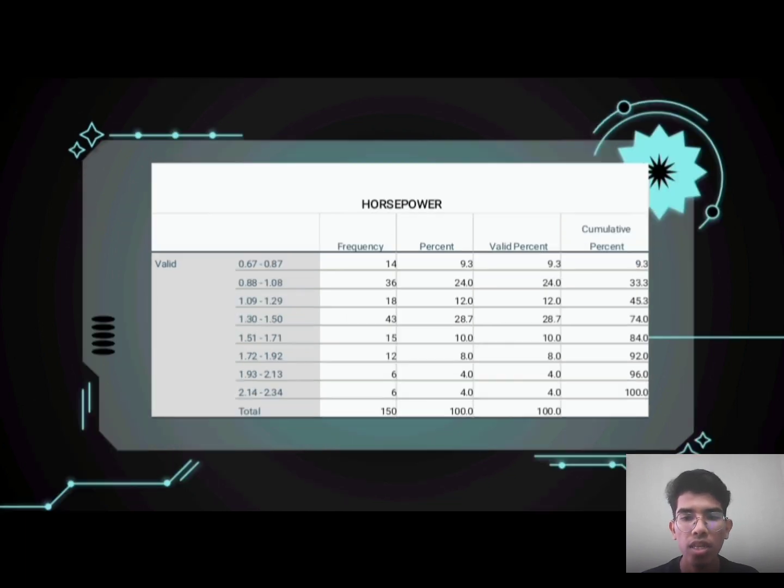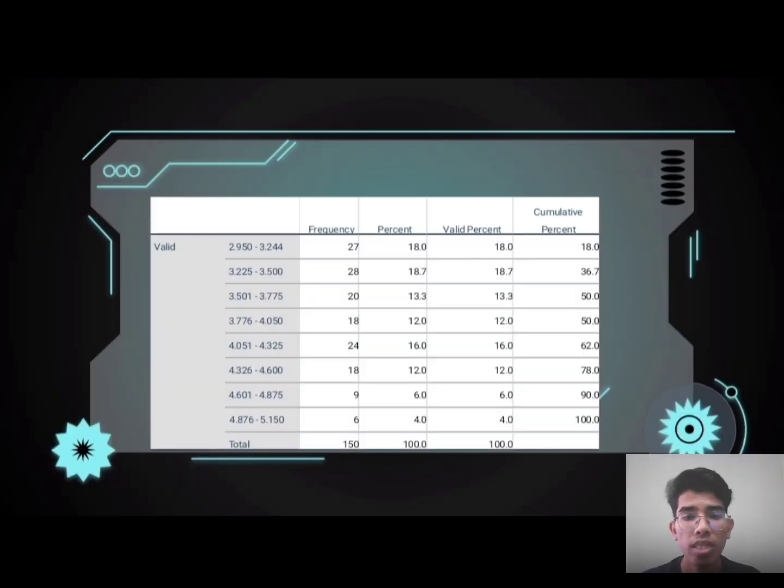The highest percentage of data is 1.30 to 1.50, which is 28.7%. While based on the data obtained, the lowest percentage is 1.9 to 2.13 and 2.34, which is 0.7%.